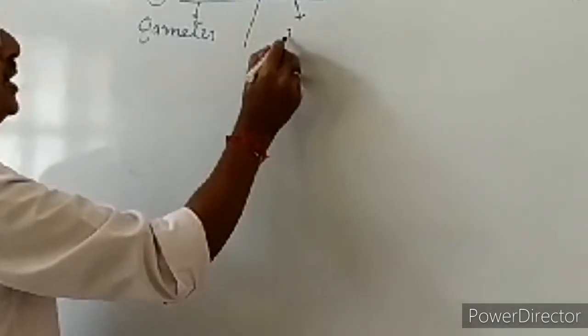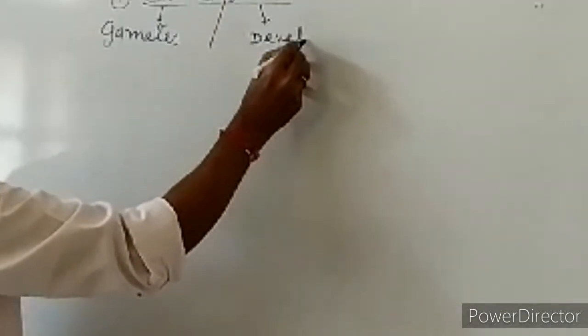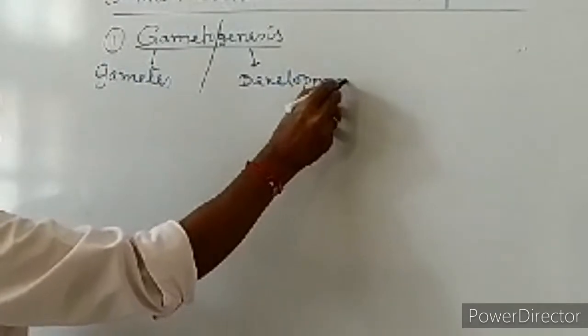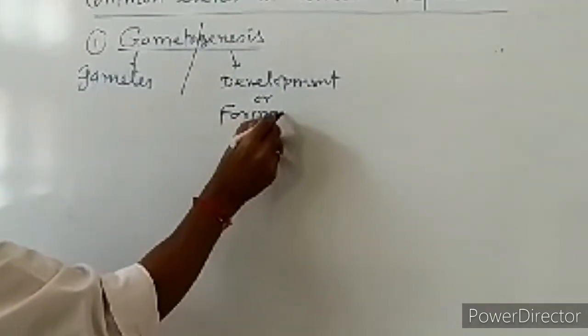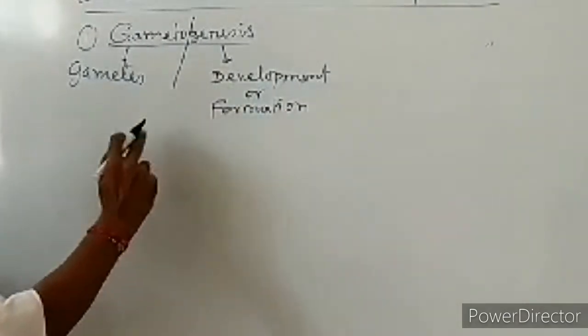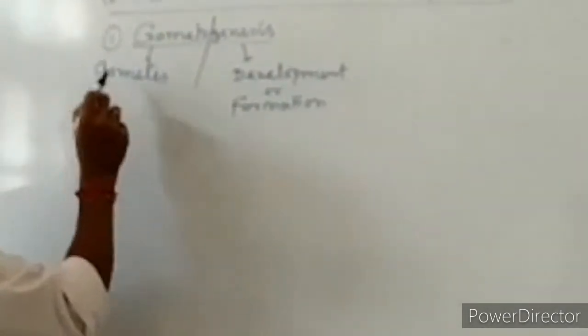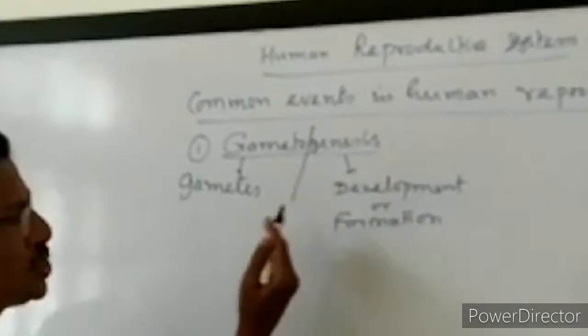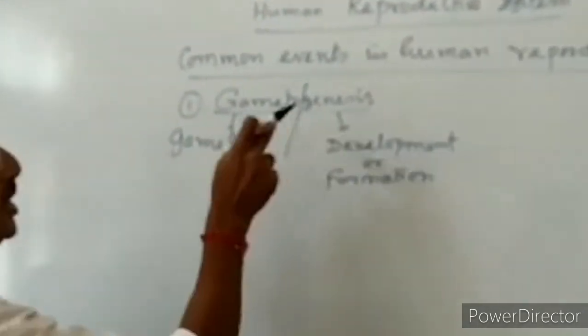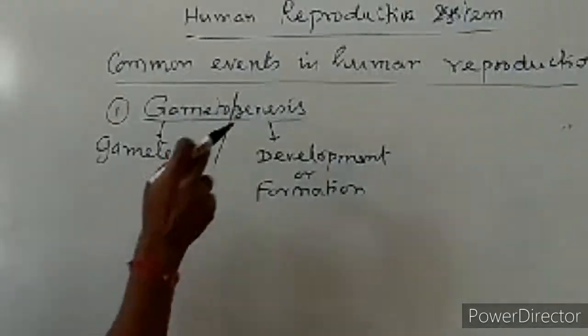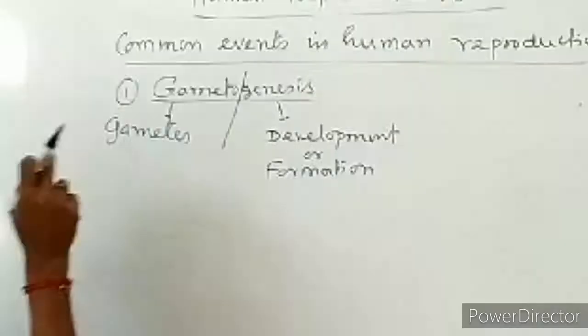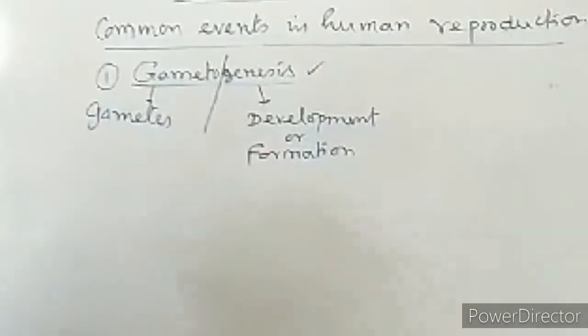Genesis means development, or it is also called formation. If you add these two, you get the meaning. It is the process of development, or formation, of gametes. That is called gametogenesis.